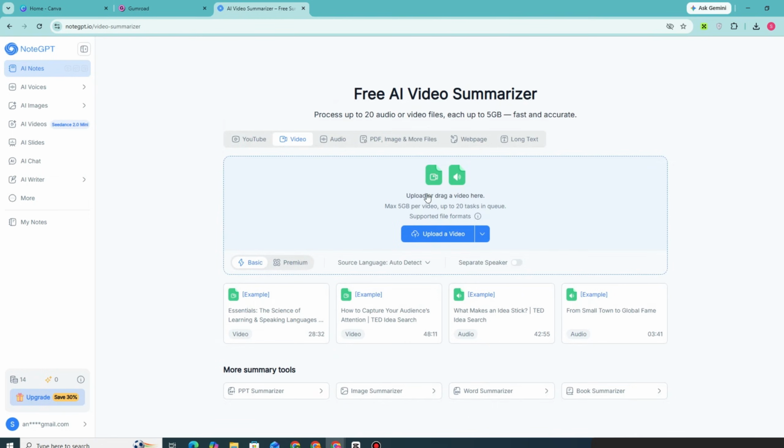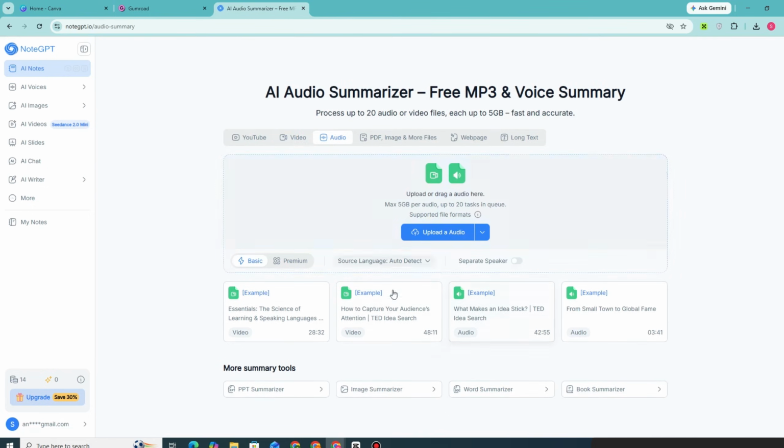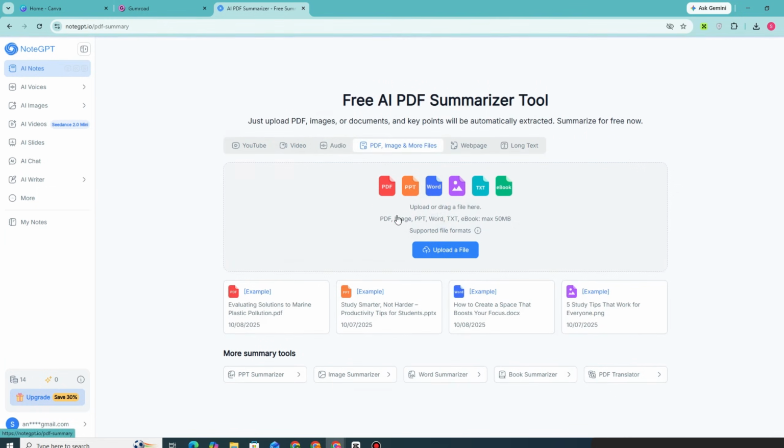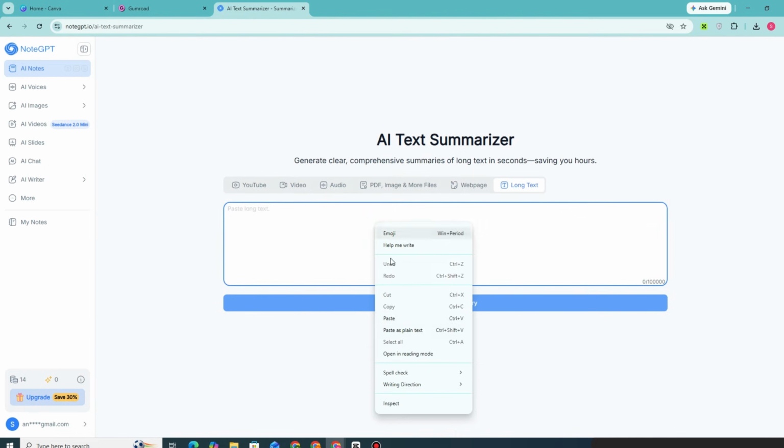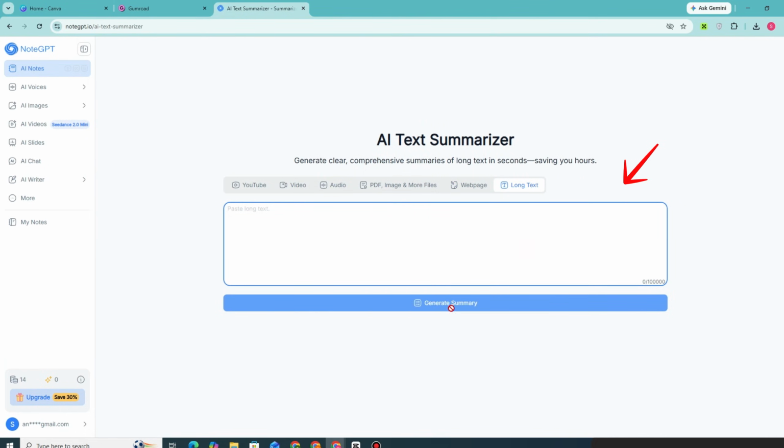There's also this free AI video summarizer. It's for another video, so all you have to do is upload, and then NoteGPT will automatically summarize everything in there. Also, aside from that, they have here a PDF or image summarizer tool. So if you want to summarize an article from another source, all you have to do is basically upload it right here.